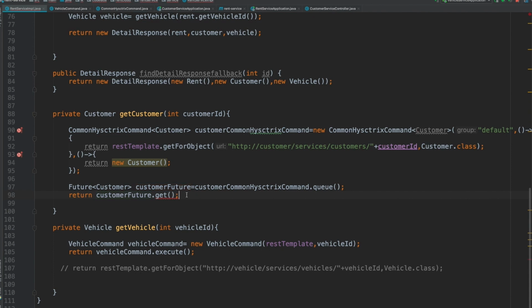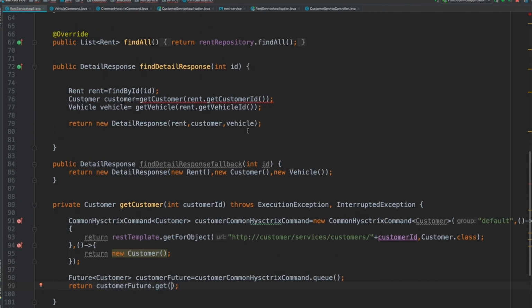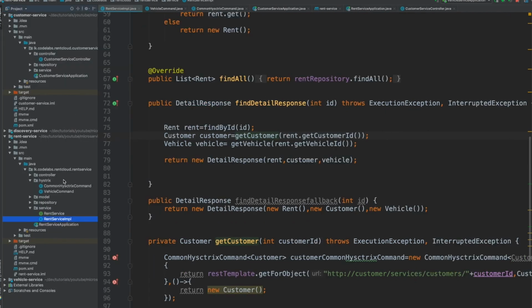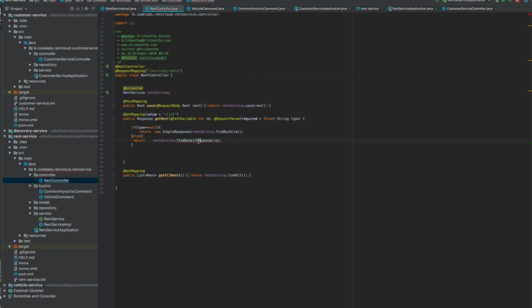Okay, so a little bit here I use Java 8, right? If you're not familiar with Java 8, I think probably you won't understand that, but in case you don't understand, you have the option. Okay, so now I need to return these exceptions, right? I'm not going to handle this right now. Okay, and probably I need to throw this from the controller as well. Okay, so if I go to the controller, yes, I need to throw this from the controller as well.